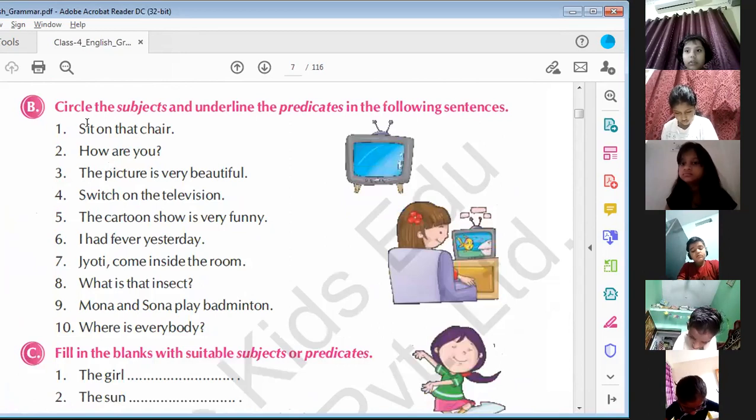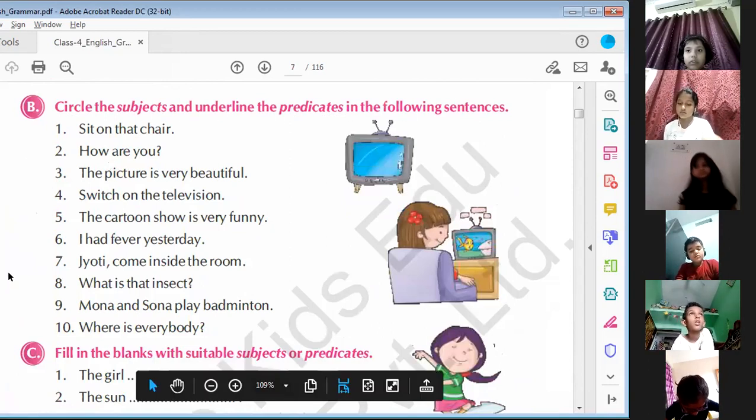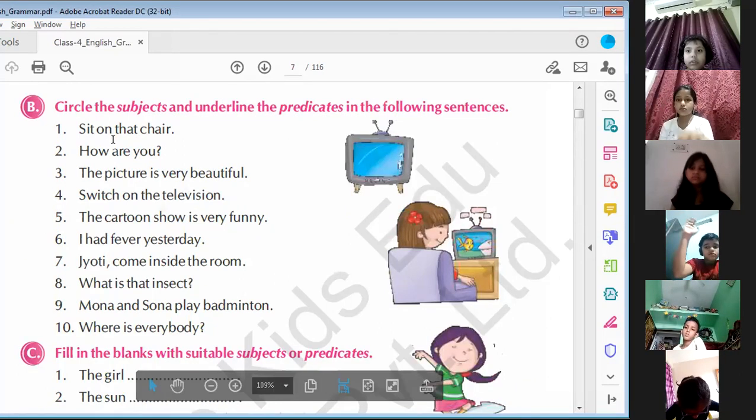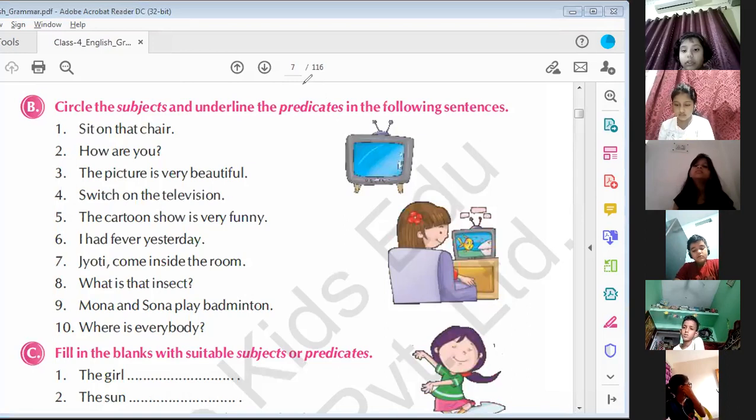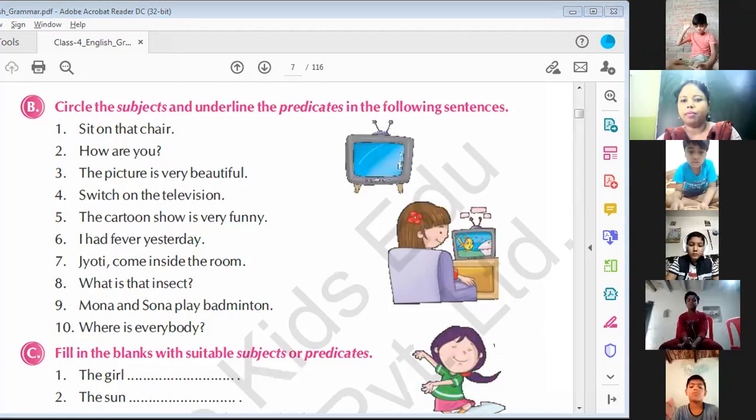Now, here you can see: circle the subject and underline the predicate in the following. Tell me, sit on the chair. Which is subject? Just raise your hand and tell me. Ma'am, sit is subject or on the chair is predicate.